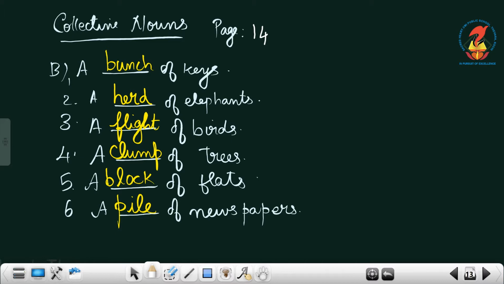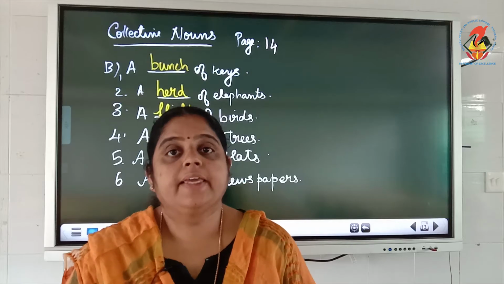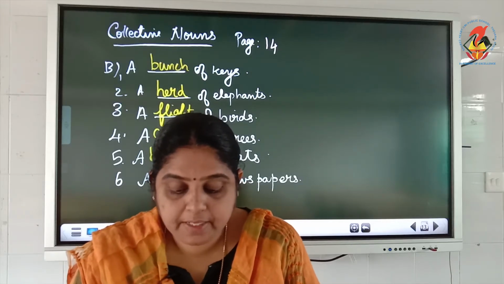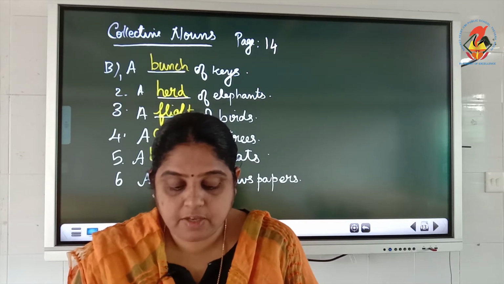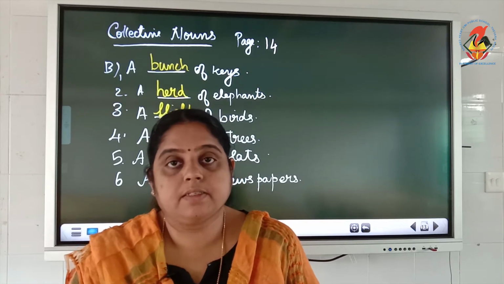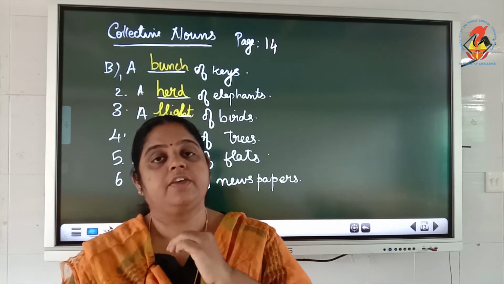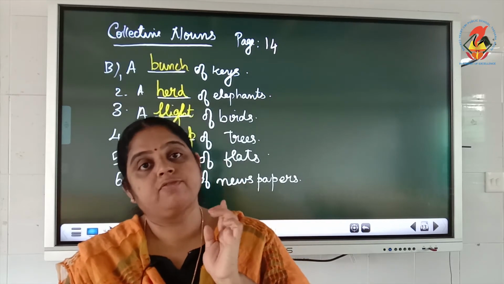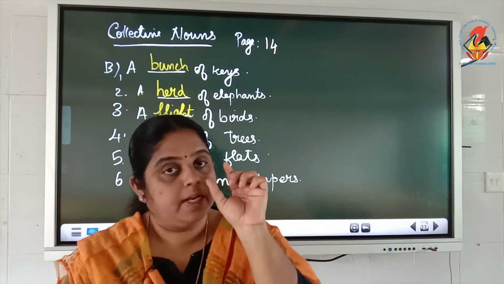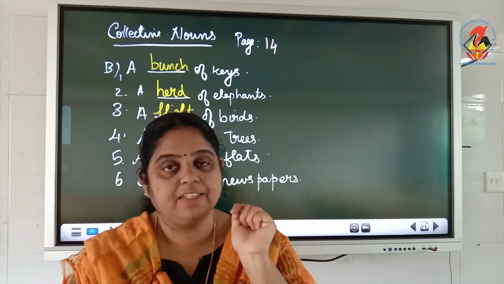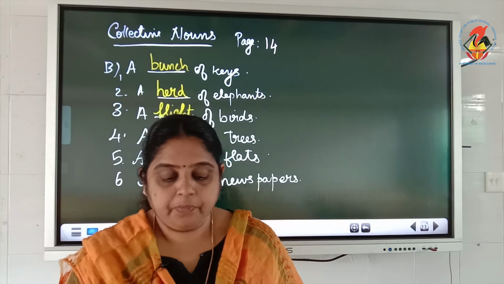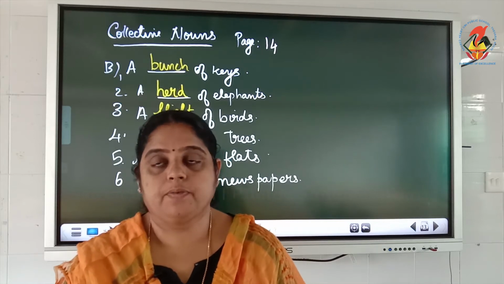Page number 14. Read the passage carefully. Fill in the blanks with correct collective nouns from the bracket. One paragraph is given in which you have to use the collective nouns. In the bracket it is given, you have to select the correct one and write there. I will read the passage for you.